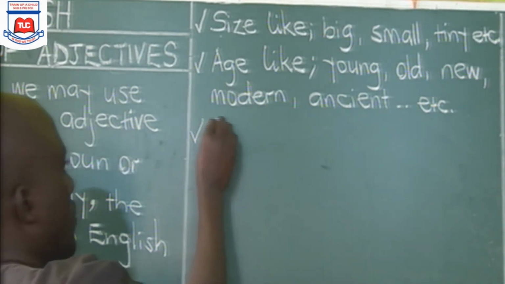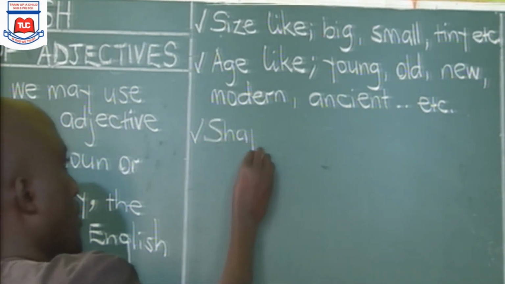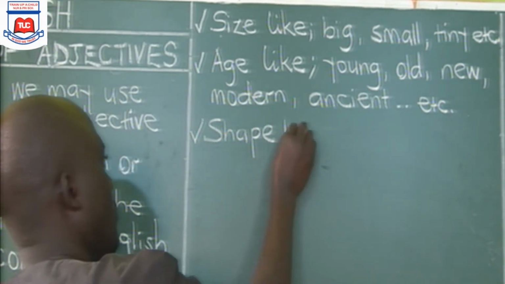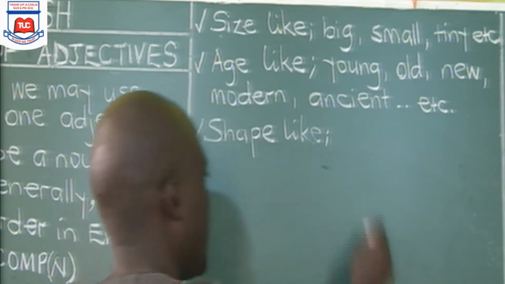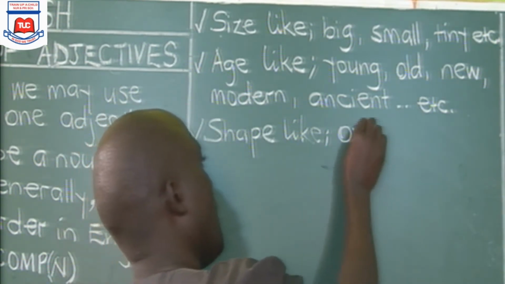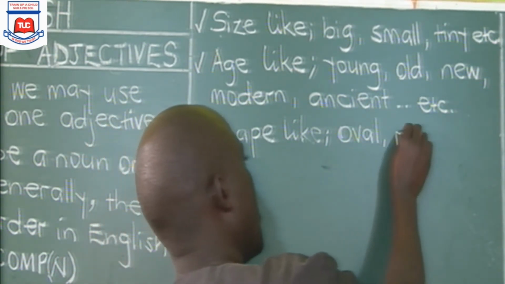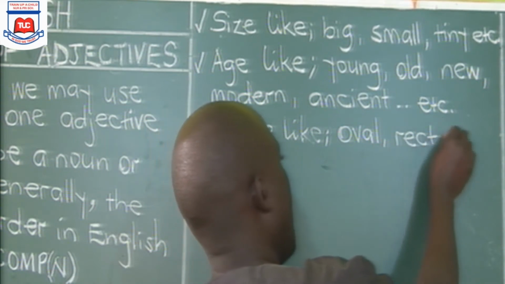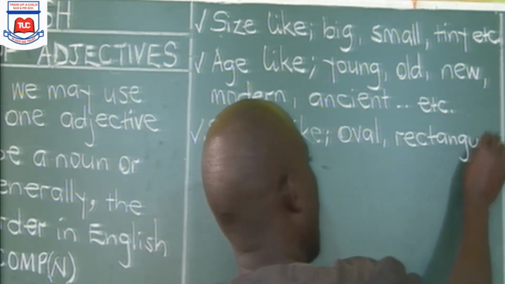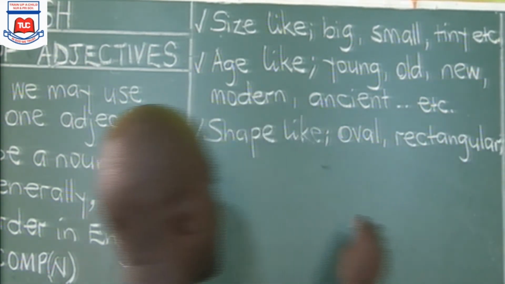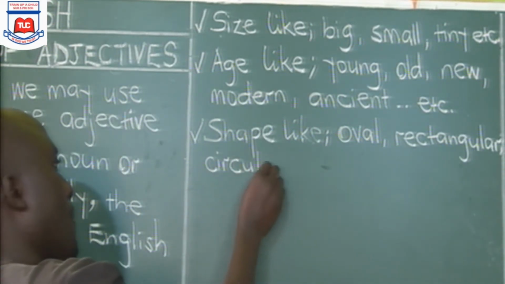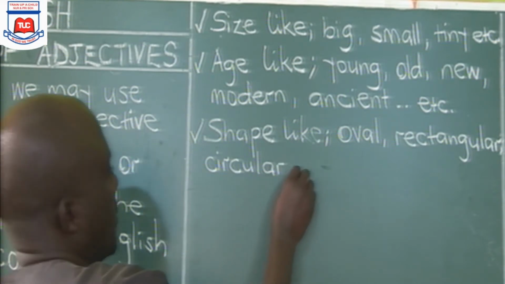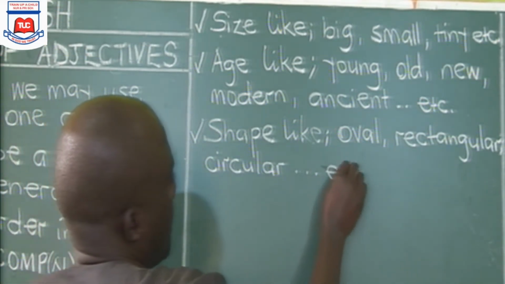So we move on to this S. That one stands for shape. Examples of adjectives that stand for shape are oval, rectangular, circular, among others.